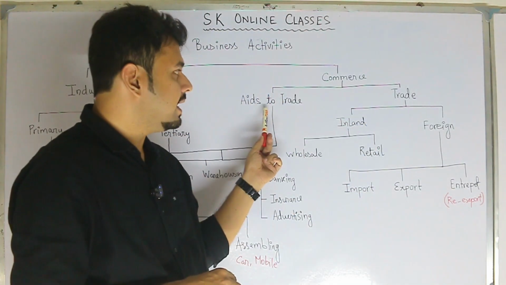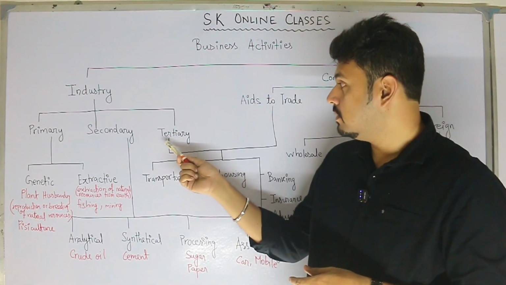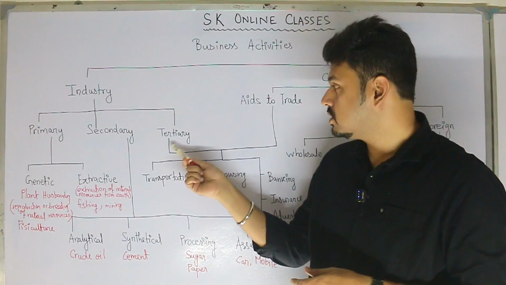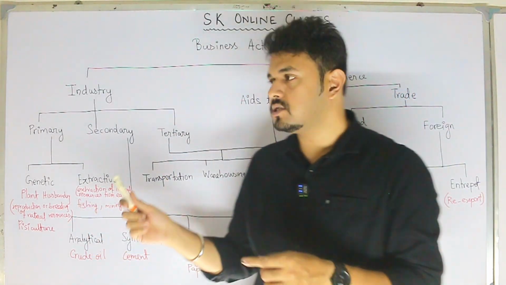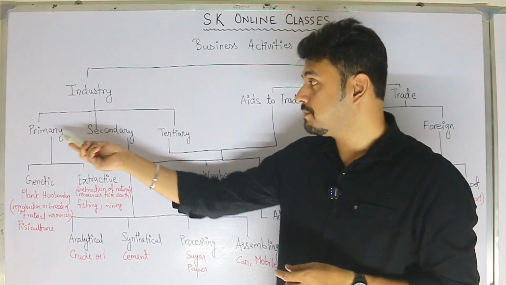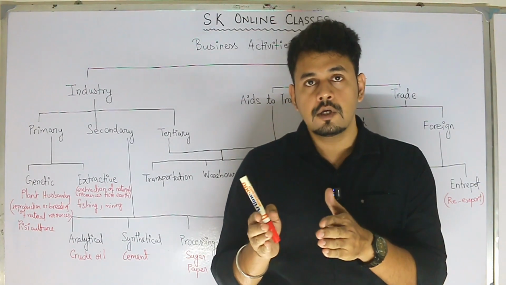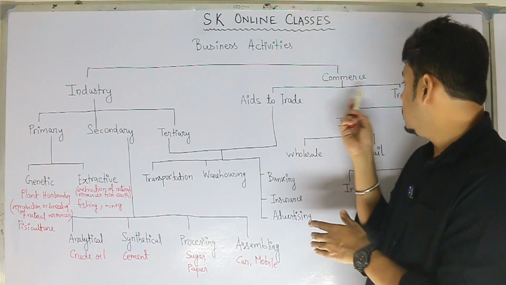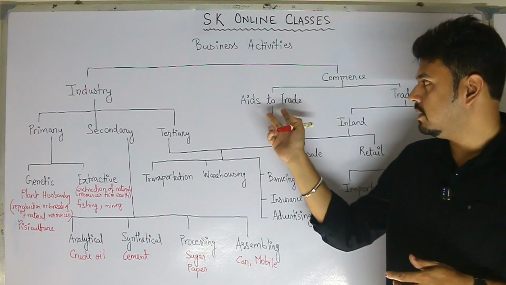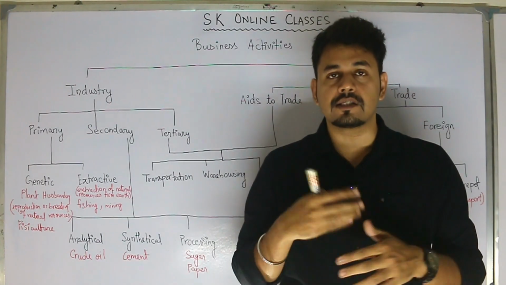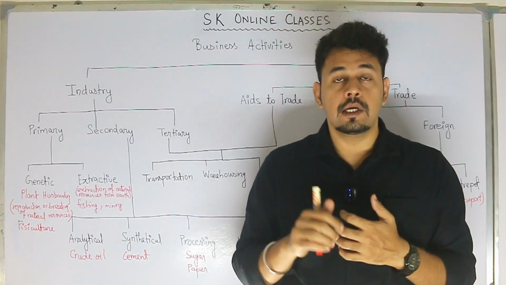Now we are coming to the last part, that is aids to trade. As I told you earlier, the tertiary industry is also left. Now what is this? Aids to trade. Tertiary industries are those industries which support the primary industries. And aids to trade is that support system which is provided to support trade. So aids to trade is considered the support system for trade and for industry.